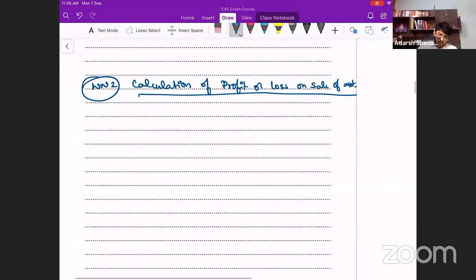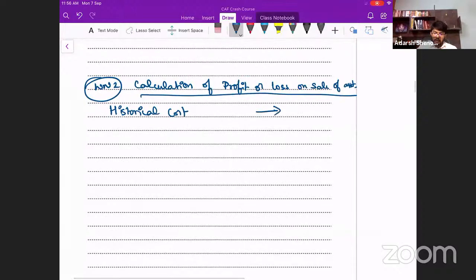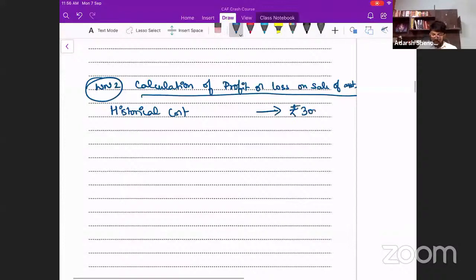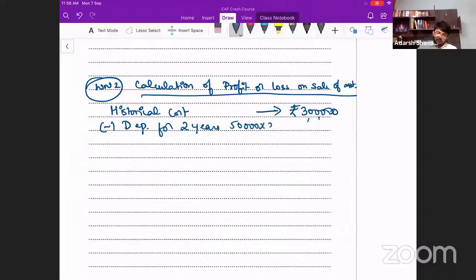Calculation of book value. What is the cost of the asset? Historical cost of the asset. See, for this method, you don't need it. For this problem, you don't need it. But I want to tell you the format. That is why I'm putting it. How much is it? 3 lakh. Less depreciation for 2 years. This is a straight line method. So directly you can say 2 years. How much is it? For 2 years, 50,000 into 2. That is 1 lakh.